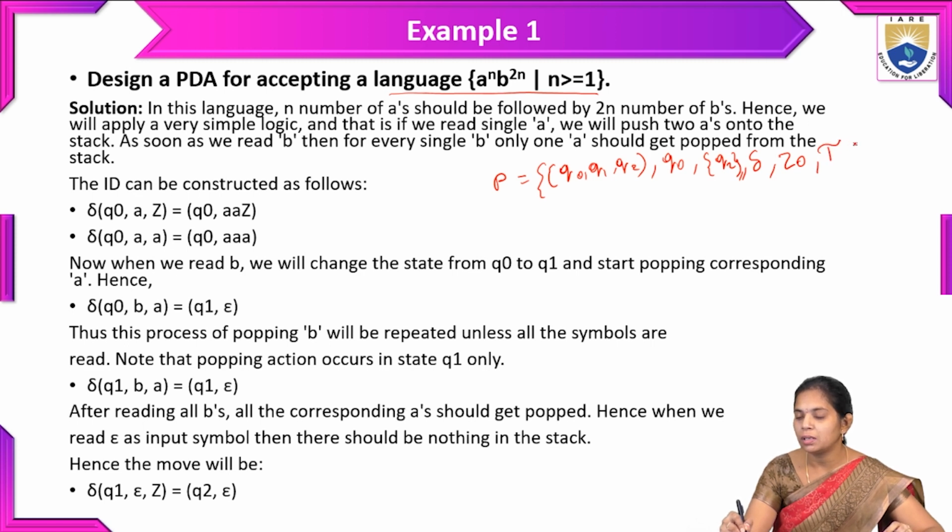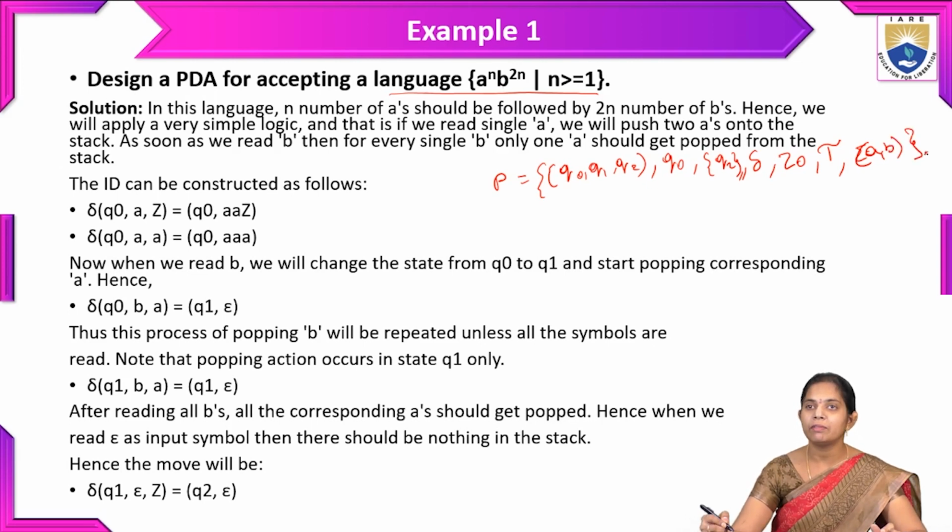All the symbols which are inserted into the stack are the tau symbols. And lastly the input symbols, represented by sigma. Here A and B are the input symbols. These are the 7 tuple notation, so we defined the given PDA with it.